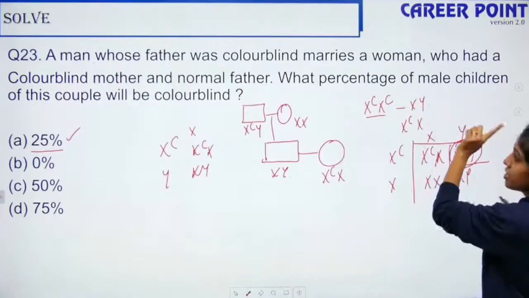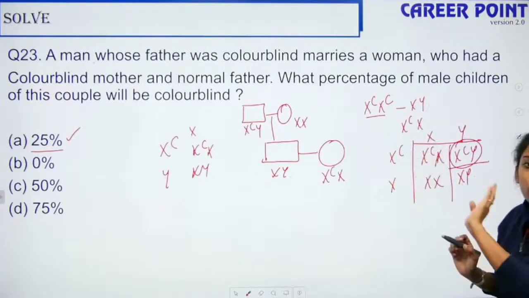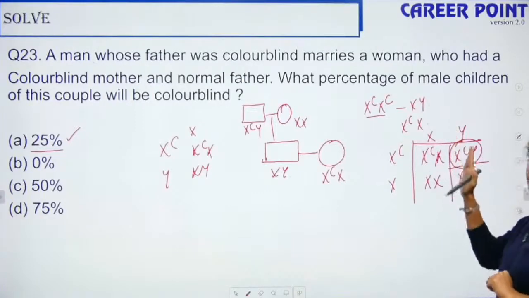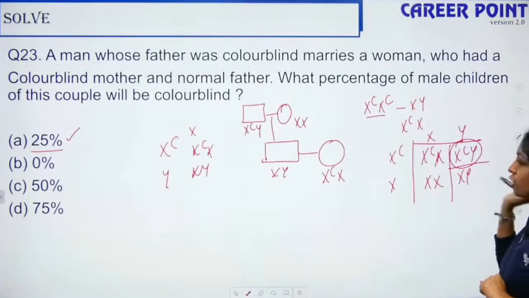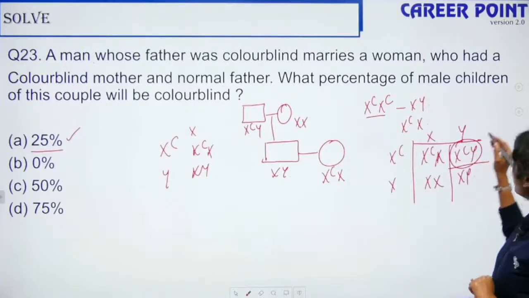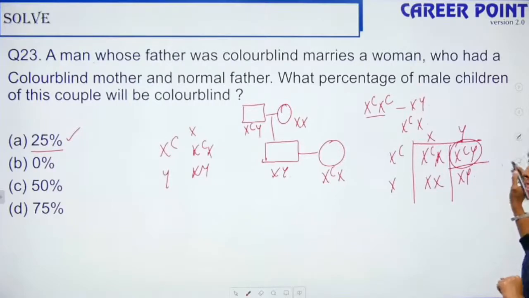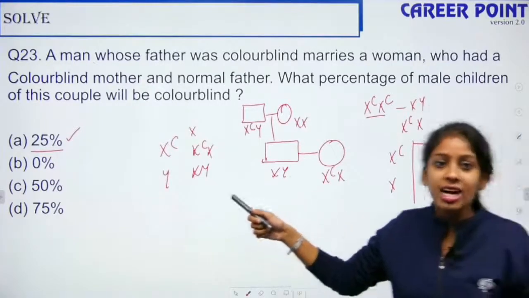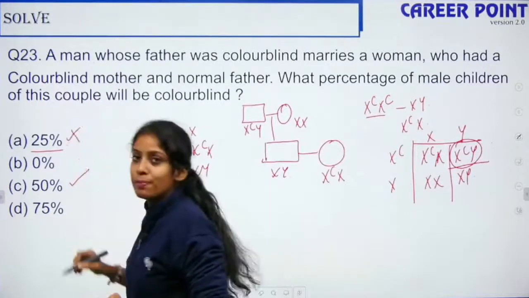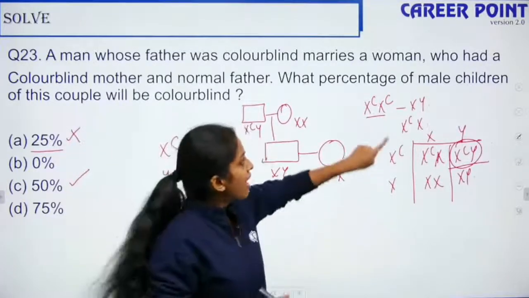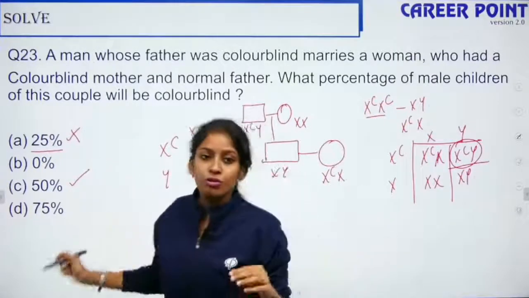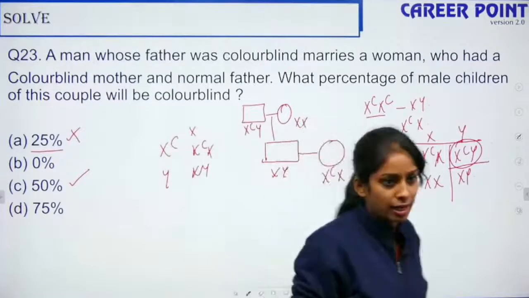Out of these 2 male children, one is colorblind, so the possibility here is 50%. If they ask about all the children, then it is 25%, but they have clearly mentioned male children, so 50% of the male children will be colorblind.